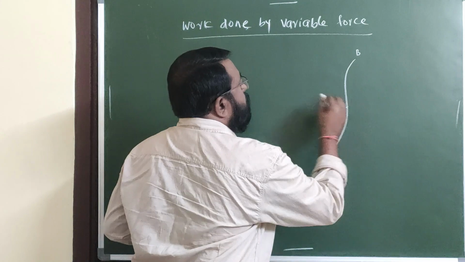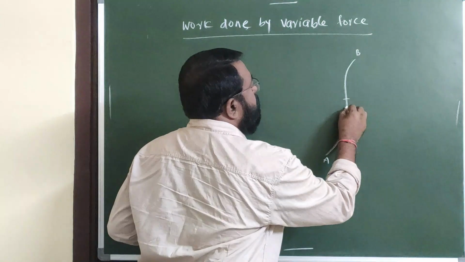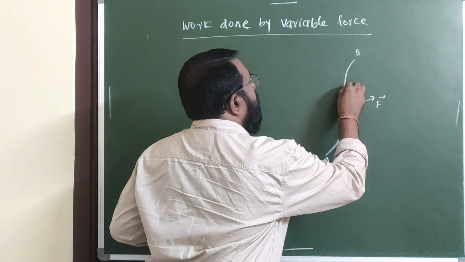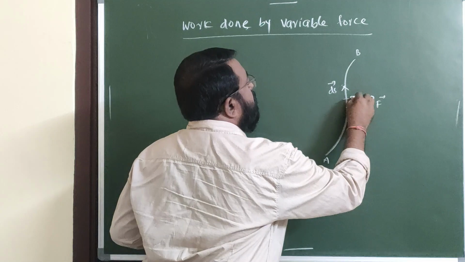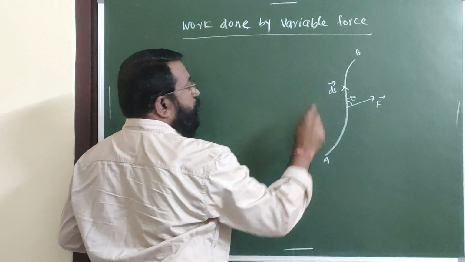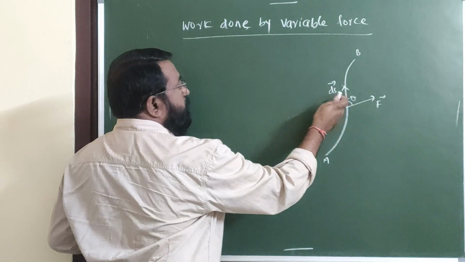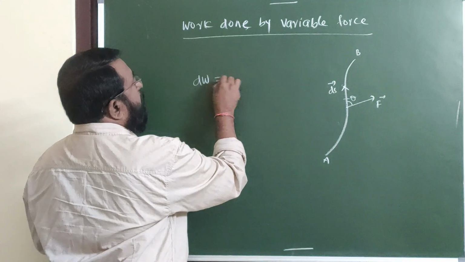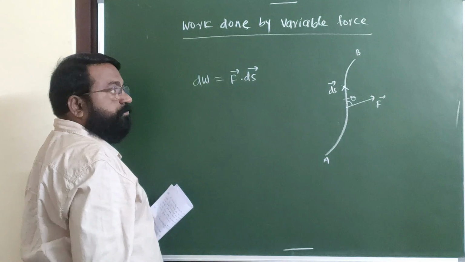Here, a small displacement, infinitesimally small displacement ds. At this point, this is the force F, and here is a small displacement ds bar. This is the angle theta. Here is a force whose magnitude and direction change. So, work done by this variable force for a small displacement ds, that work done I am taking as dW. dW is equal to F bar dot ds bar.